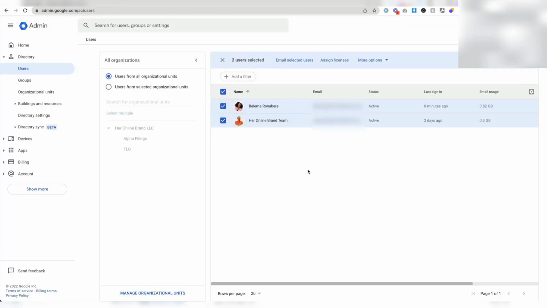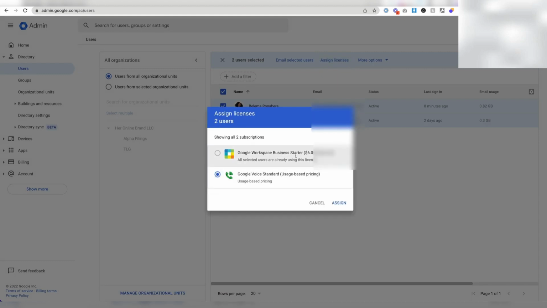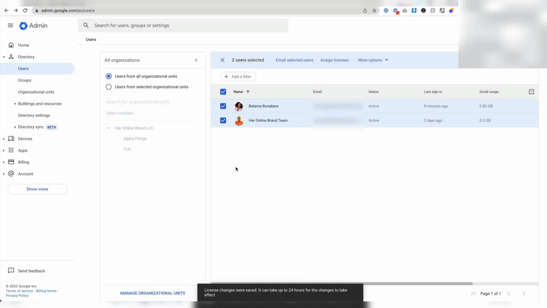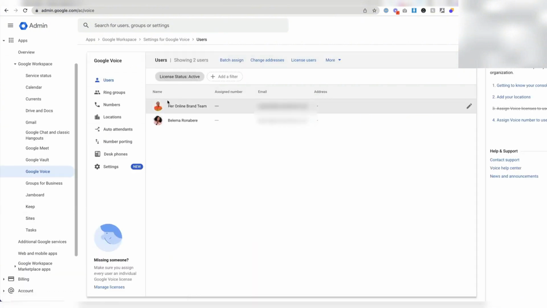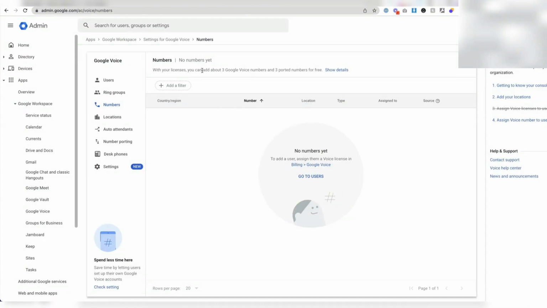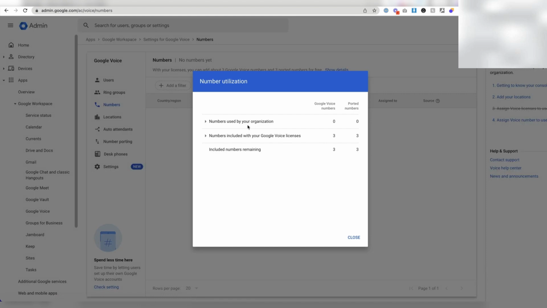Your users will get a confirmation email and can access Google Voice on the web or through the mobile app. You can make calls, send messages, and even forward calls to supported mobile numbers. Now you know how to use Google Voice with Google Workspace.